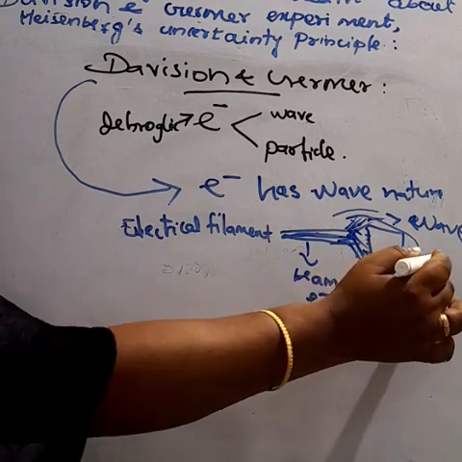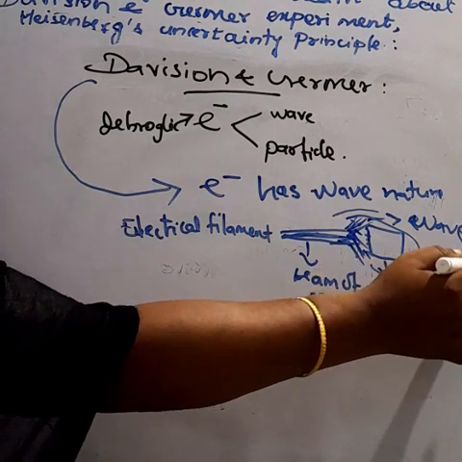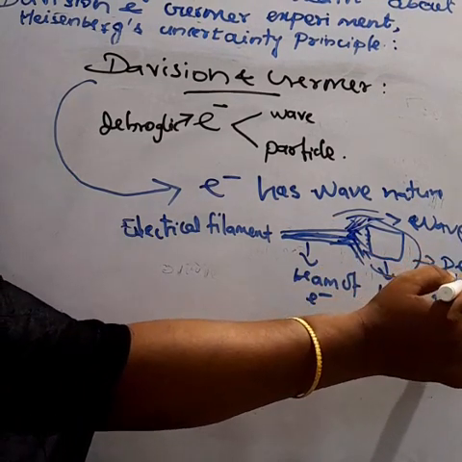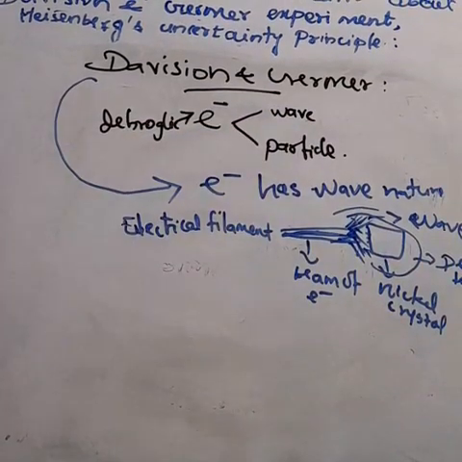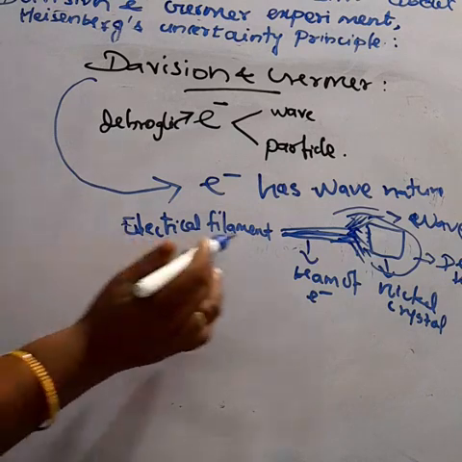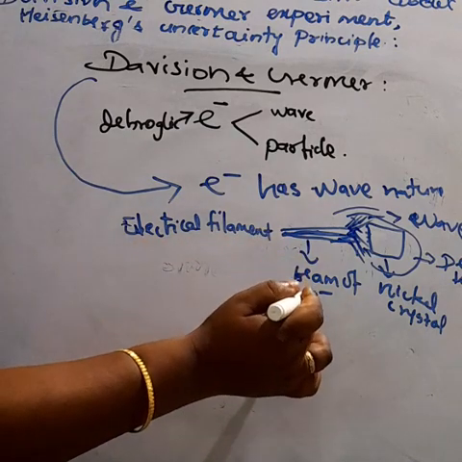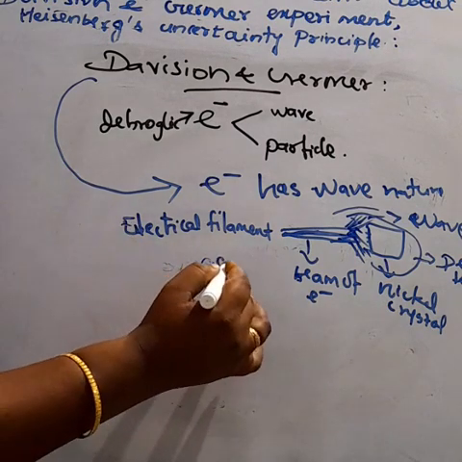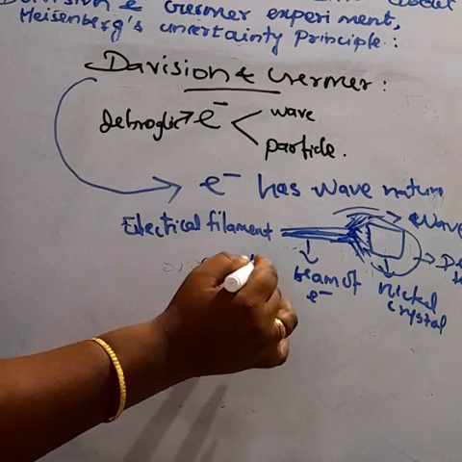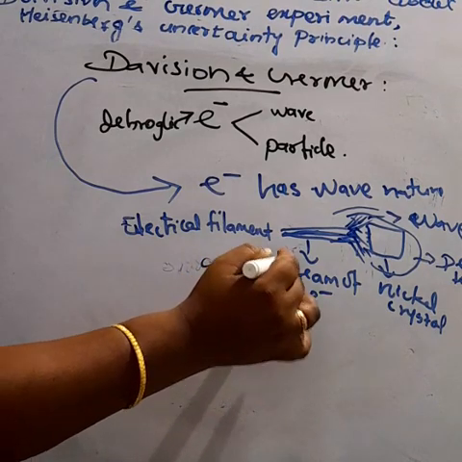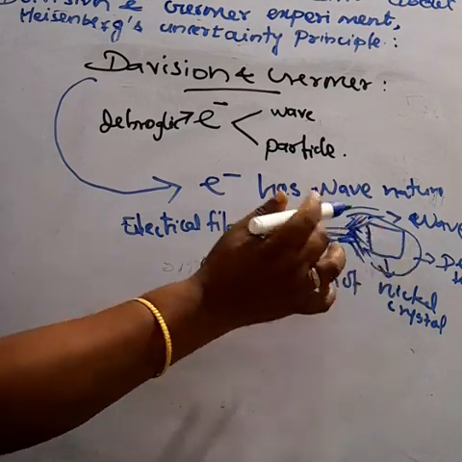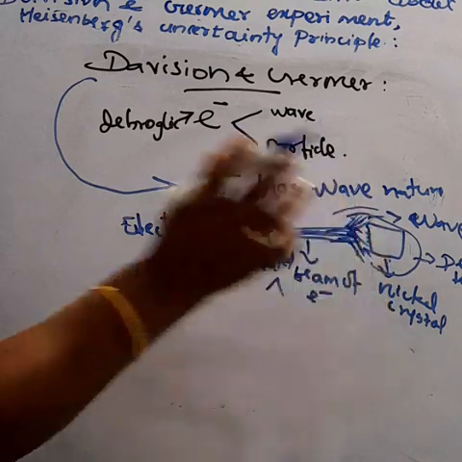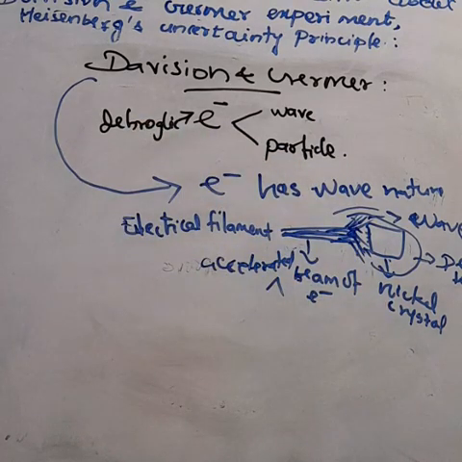Davisson and Germer allowed the accelerated beam of electrons on the nickel crystal. When the beam of electrons strikes the nickel crystal, it is diffracted.